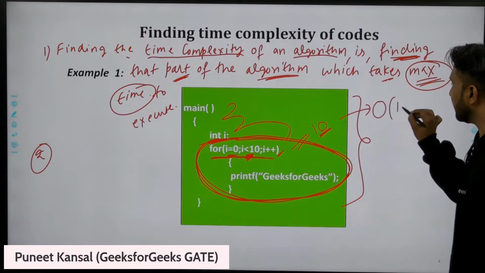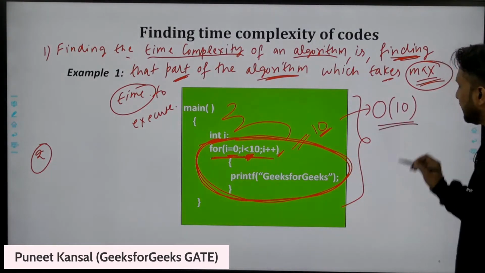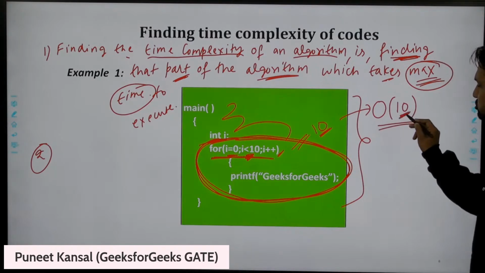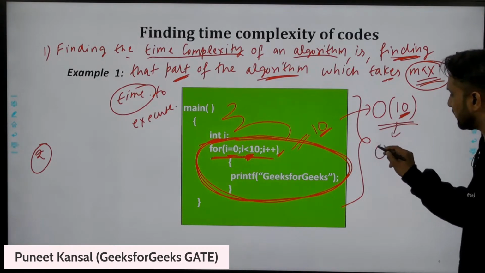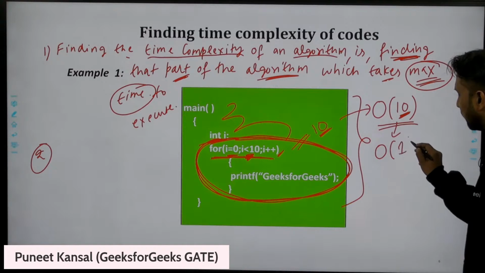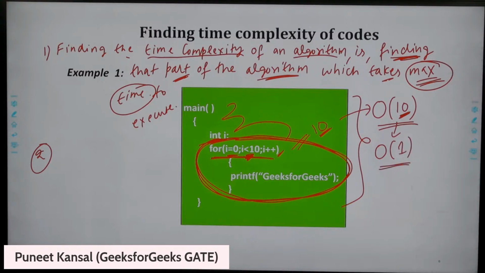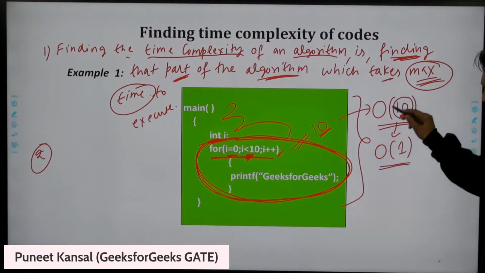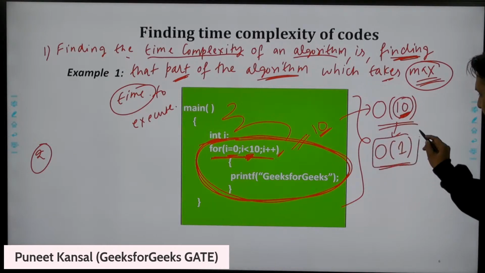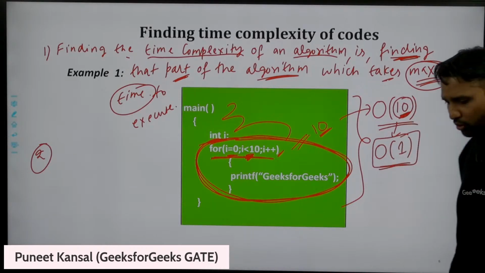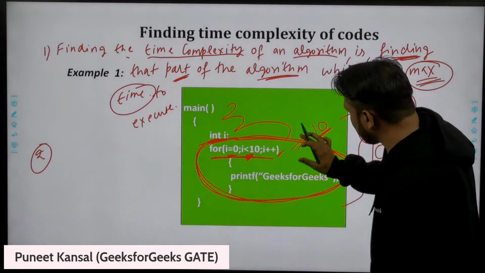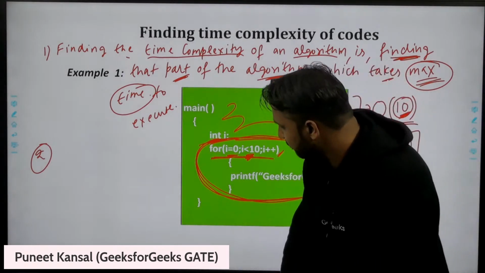Order of 10 time. 10 is constant. So I will say this will take order of 1 time, because 10 is constant. So the complexity of this code is order of 1.